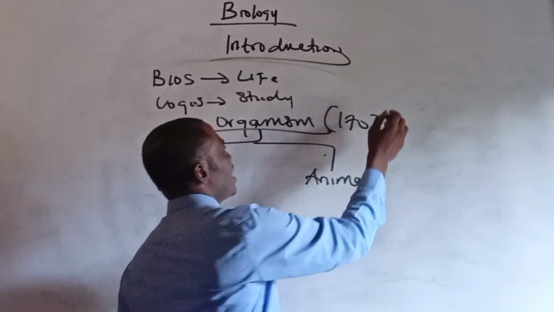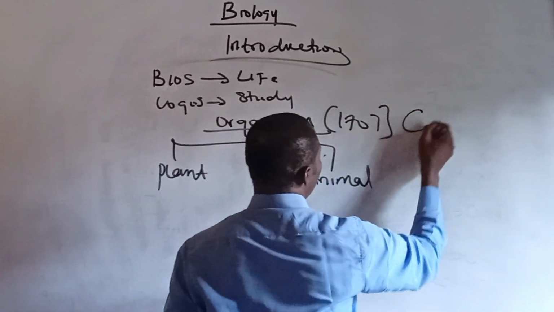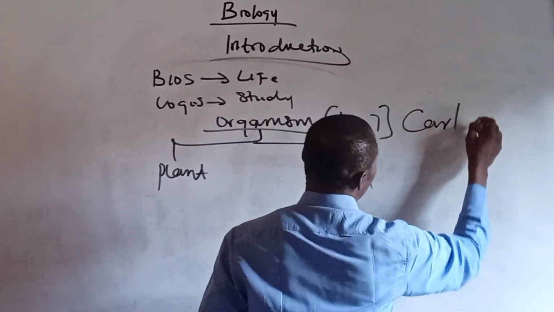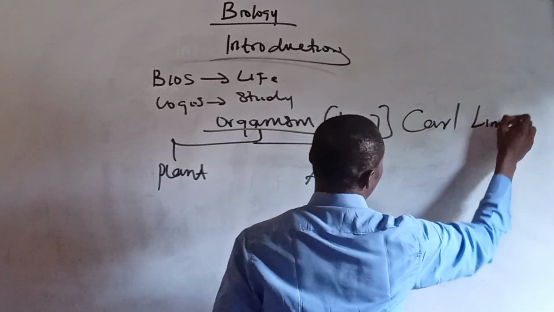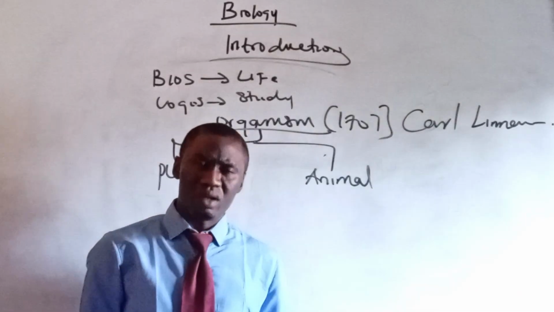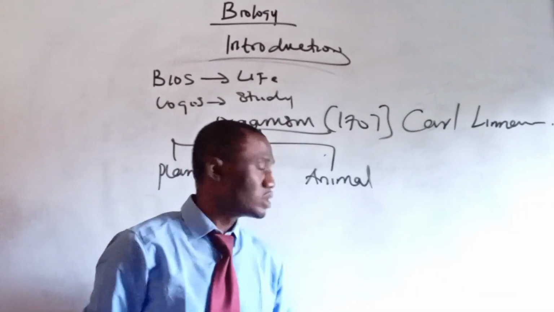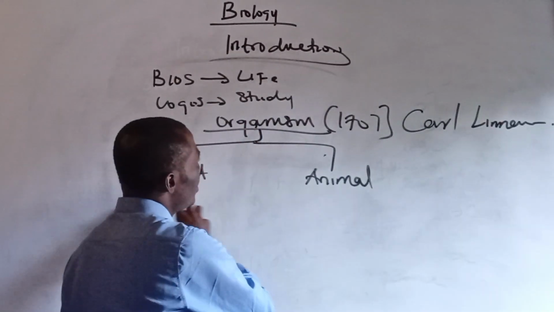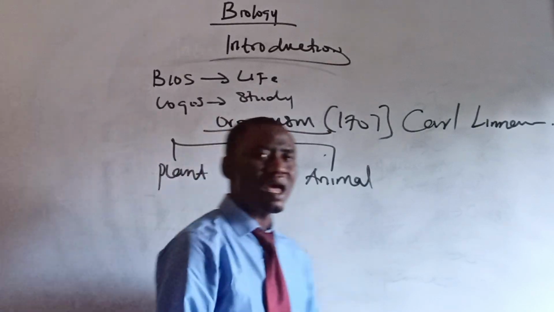All right. This classification was done by Carl Linnaeus or Carolus Linnaeus. All right. Now, he classified organisms into plants and animals.